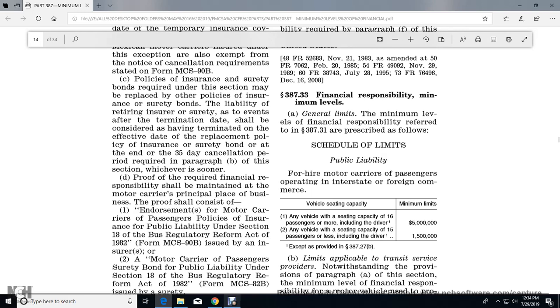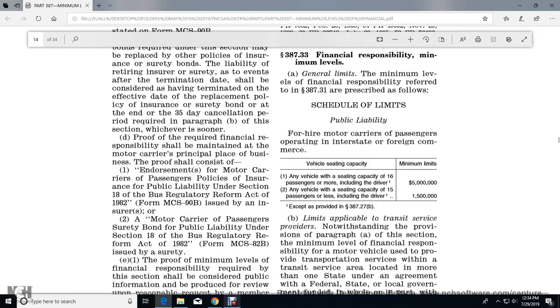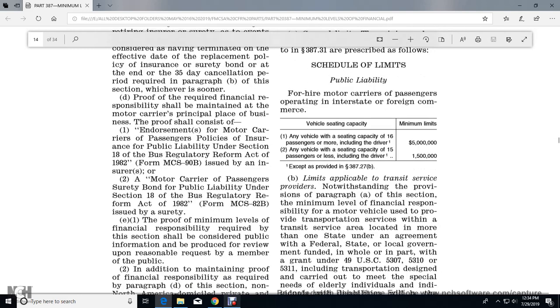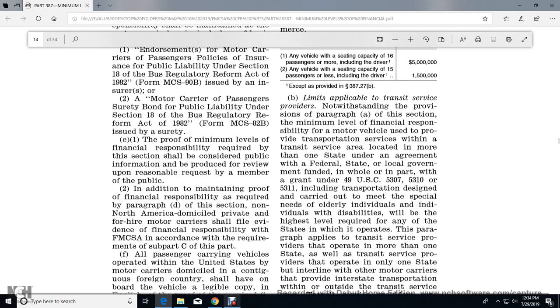Proof of the required financial responsibility shall be maintained at the motor carrier's principal place of business. The proof shall consist of the endorsement to the motor carrier passenger policy of insurance, public liability under Section 18 of the Bus Regulatory Reform Act of 1982, issued by an insurer, or a motor carrier passenger surety bond, public liability under Section 18 of the Bus Regulatory Reform Act of 1982, or by a surety. Proof of the minimum level of financial responsibility required by this section should be considered public information. The carrier shall respond to a request from a member of the public.